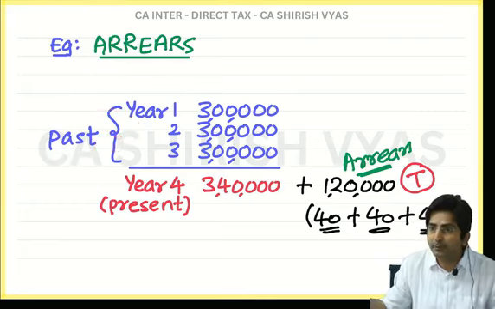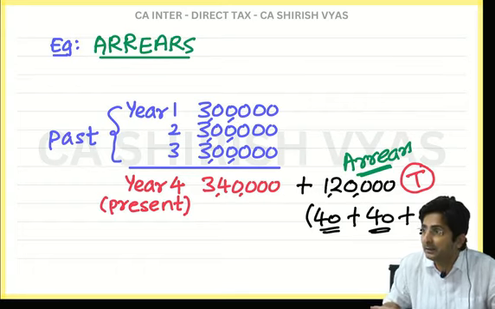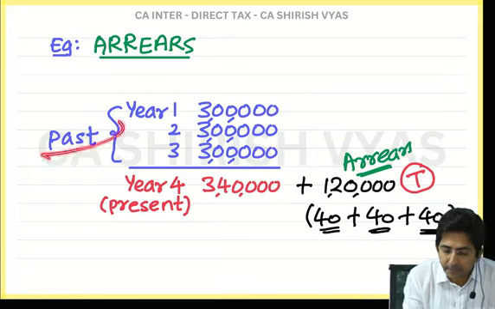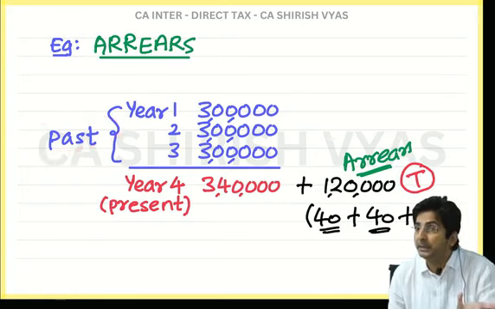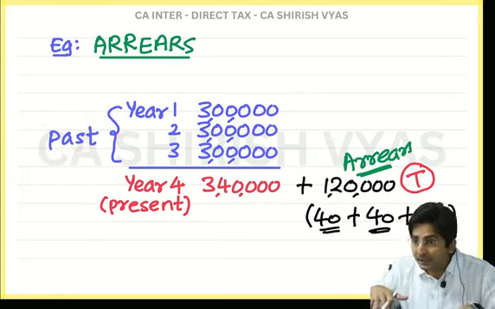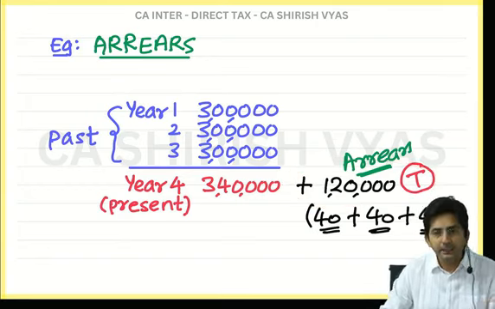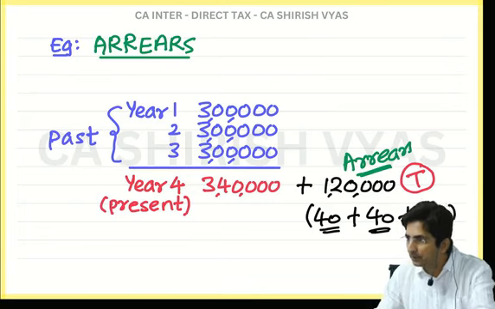Obviously, you will never pay tax on the disputed amount. In the past, you were just requesting. You were not promised. But now the dispute is settled and you have received it, so pay the tax. In short, arrears, if it comes in the question, is taxable.